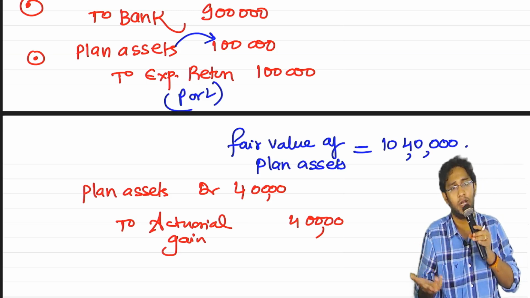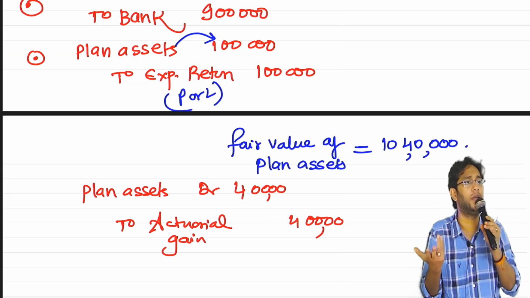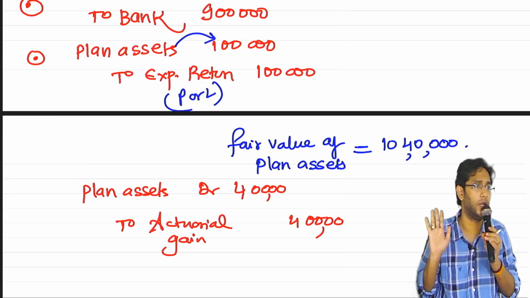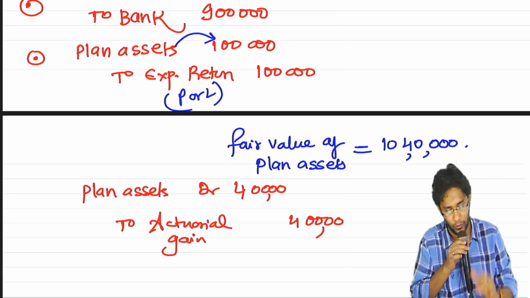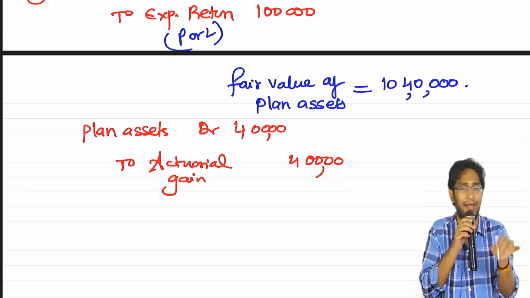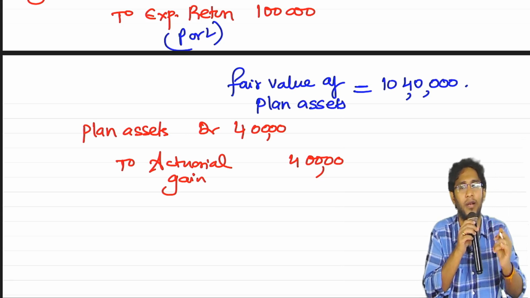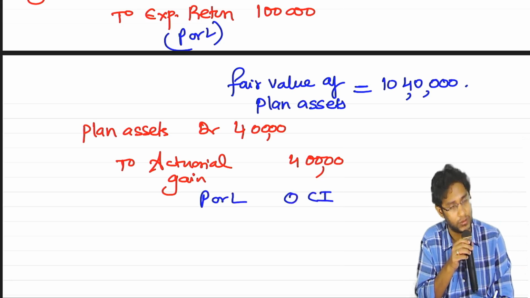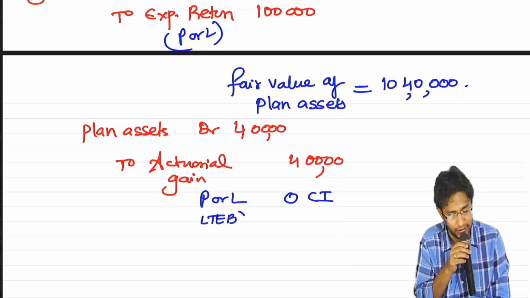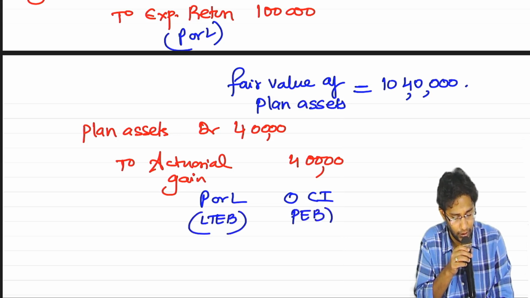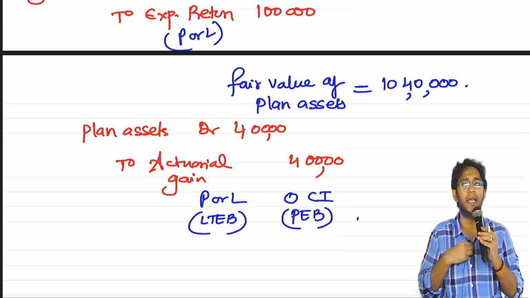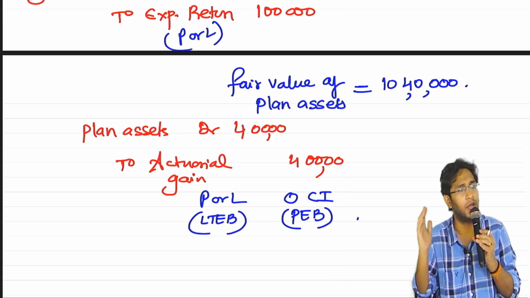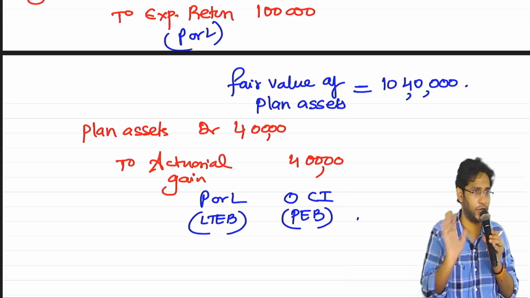1 lakh 40,000. What is 1 lakh 40,000? The actual return. Ultimately, accounting will happen only for actual return. Am I clear till here? Now, sir, this actuarial gain of 40,000 that you recorded, where will it go? Again, same answer. Either it will go to P&L or it will go to OCI, depending on whether it is long-term employee benefit. The place of remeasurement gain, actuarial gain will not change. That is the same concept we discussed under the liability side. That side also has the same discussion.